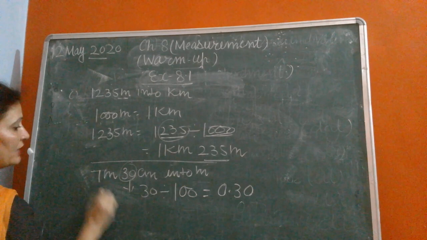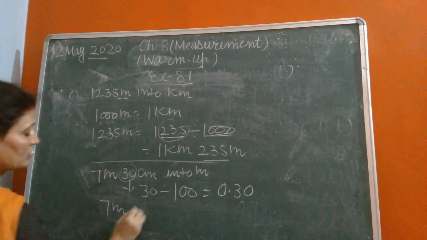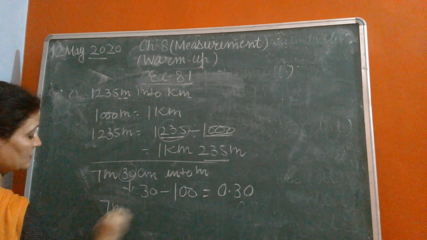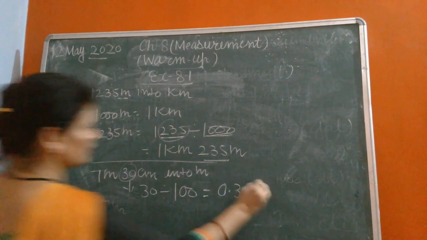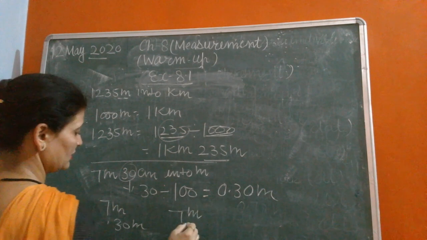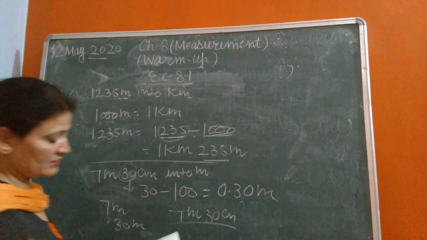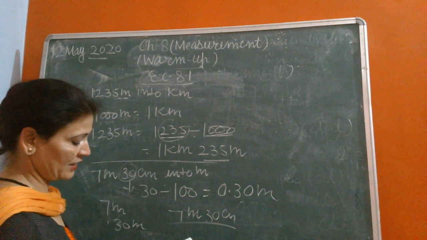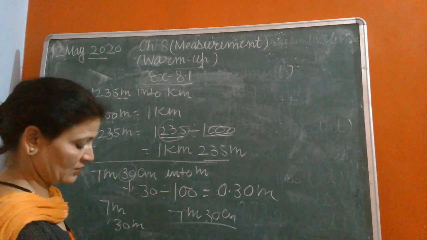If we add 7 and 0.30, the answer is 7.30 meter. It will be the same.